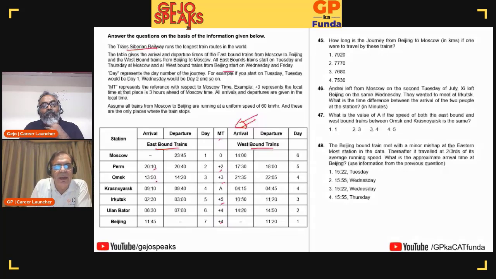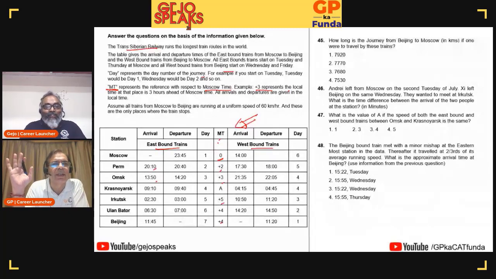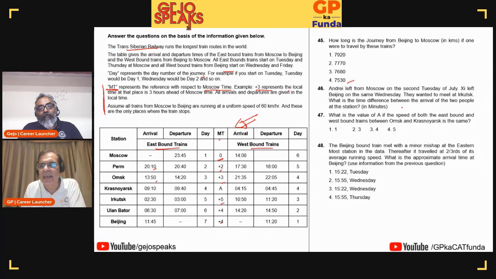MT is a new term, it represents Moscow time. For example, +3, that I know. That means Moscow is my reference. It is not Greenwich that is my reference. To me, it is Moscow which is the reference. All times are with respect to Moscow is what I will go with. So that's okay. Definitely to be done. Question, definite answer. Theta again means definite answer. What is the value of A? Okay, I can find the time. Definite answer.